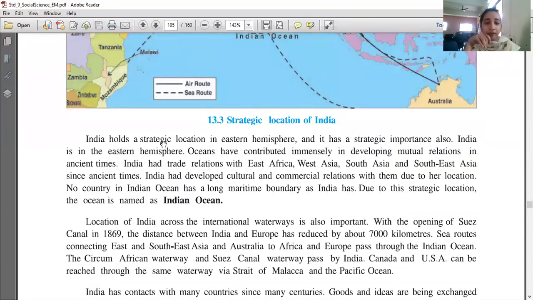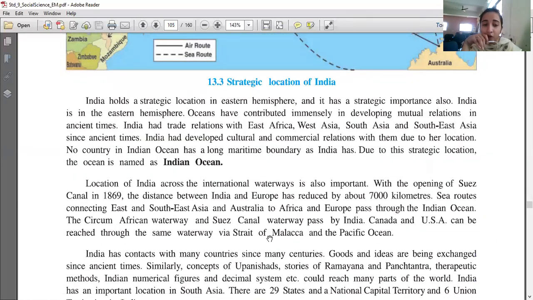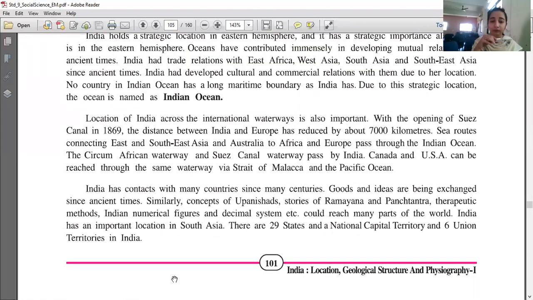Okay, India holds a strategic location in the Eastern Hemisphere. Then you have to talk about how India has made trade relations with Africa, South Asia, Southeast Asia. Then also you have to write how Suez Canal and Europe and other countries can be joined through India, which is given in the second paragraph. You will not copy the whole paragraph. You have to write it in your own words. Okay. So now this is the answer of the first question.